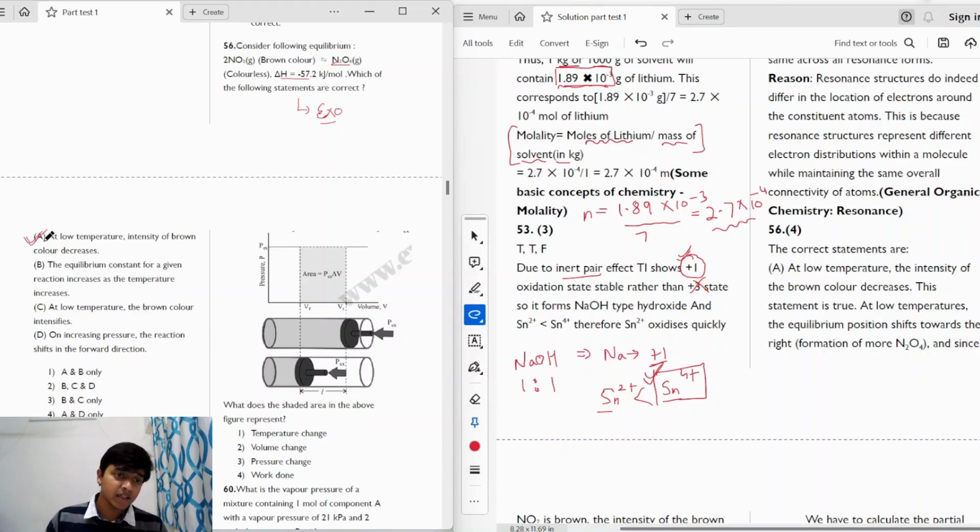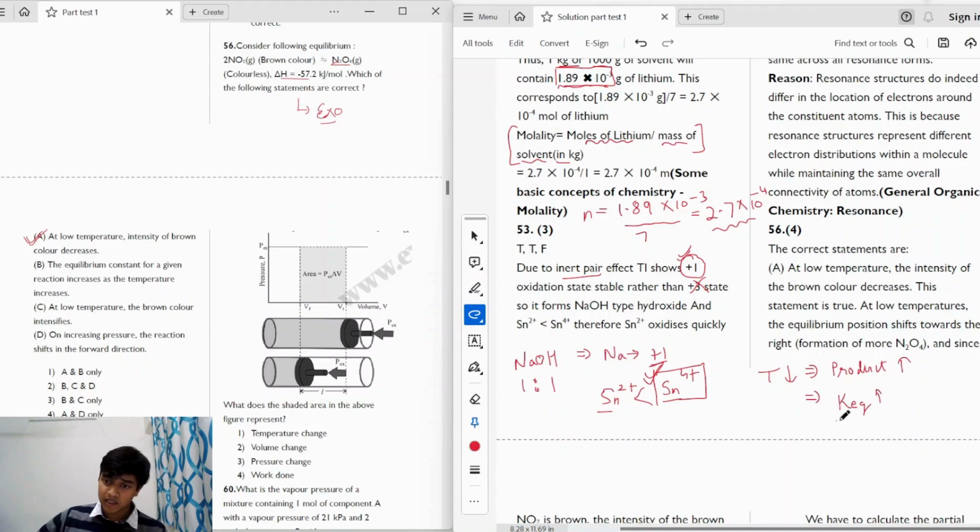If we talk about statement B, it says that the equilibrium constant for a given reaction increases as the temperature increases. We just discussed that when the temperature is lowered, more product is formed, and if the product increases, the equilibrium constant will also increase, right? So statement B is incorrect. In statement C, it says that at low temperature, the brown color intensifies, which is again an incorrect statement. And in statement D, it says on increasing pressure, the reaction shifts in the forward direction.